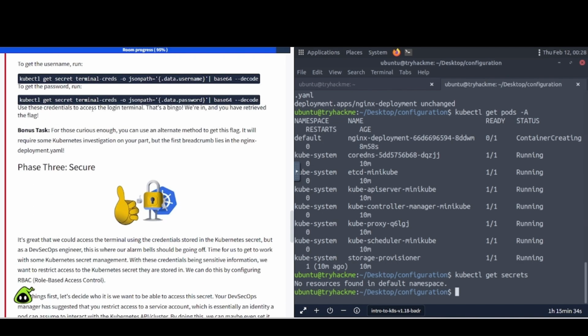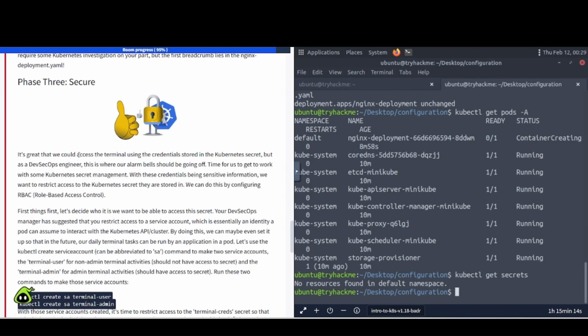All right. Use these credentials to access the login terminal. That's a bingo. We're in. And you have retrieved the flag. Bonus task: for those curious enough, you can use an alternative method to get this flag. It will require some Kubernetes investigation on your part, but the first breadcrumb lies in the nginx deployment.yaml file. Okay. If this was working for you, go ahead and try that yourself.